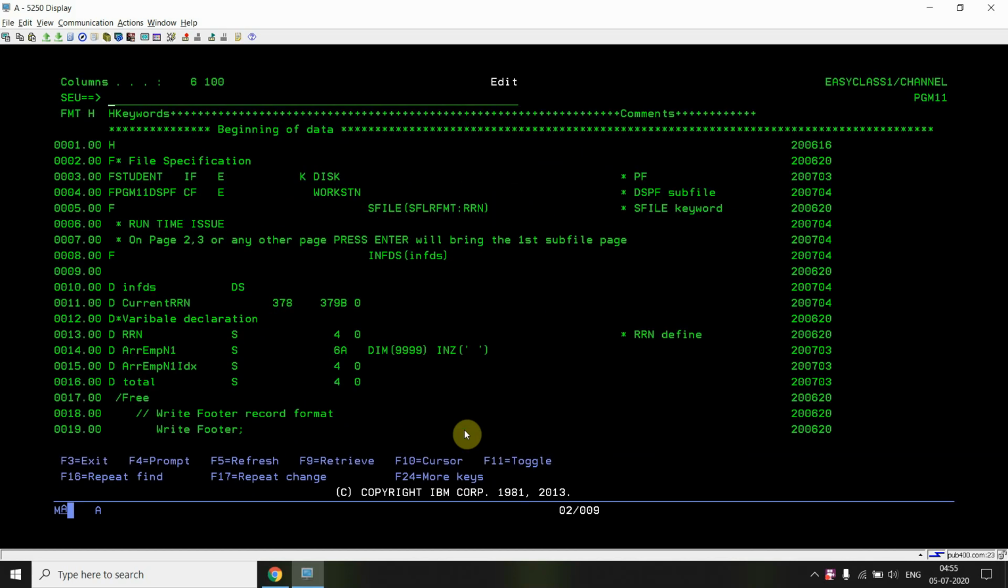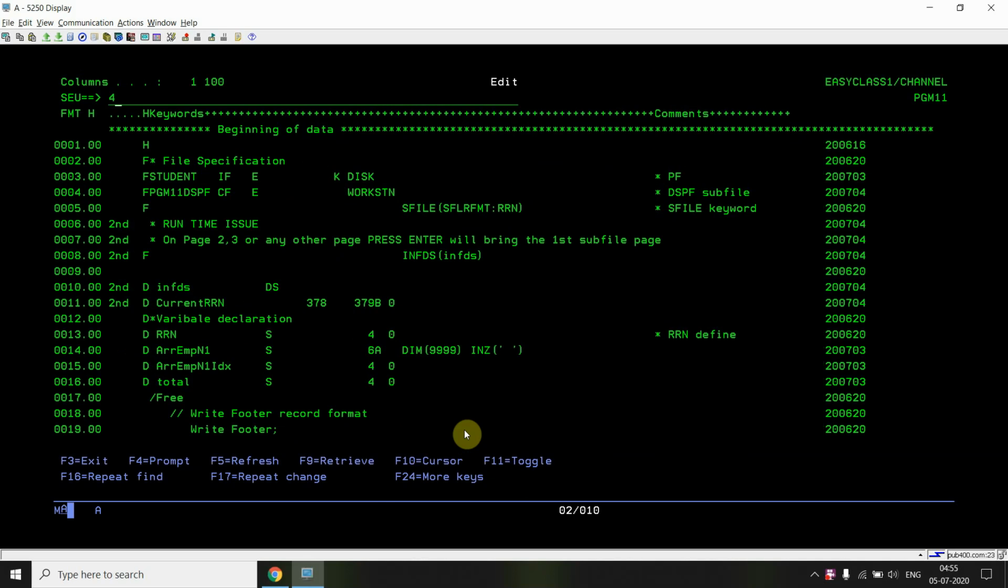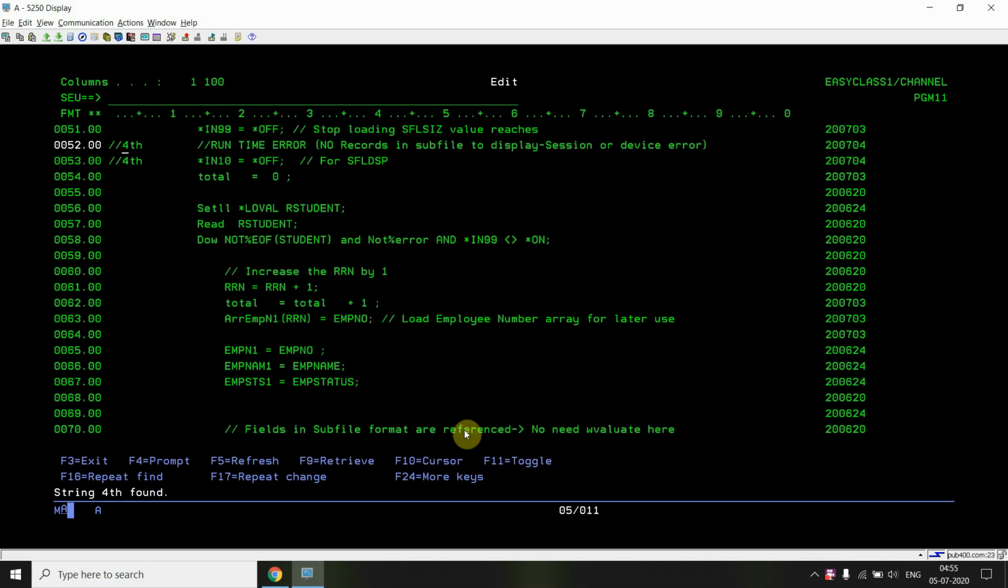Now I'll show you the fourth error. I'm just mentioning those errors which are coming into my mind for now. In case I design some more subfiles or more subfile cases, I'll let you know other errors which can come into subfiles and how you can resolve those things. So the fourth error is also the session or device error. In case there are no records in the subfile to display, then a session or device error can come. At this time you must display the empty subfile.